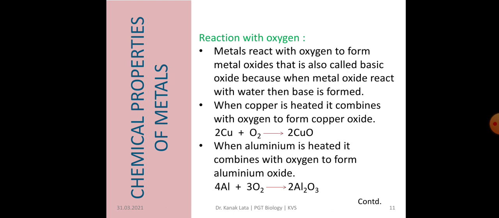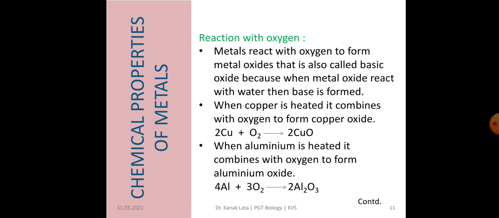Now let us see about the chemical properties of metals. First, let us see what will happen when metal reacts with oxygen. Whenever metal reacts with oxygen, they form the metallic oxide, and this metallic oxide is also called basic oxide. Why are they called basic oxide? Because when this metallic oxide reacts with water, then they form base.